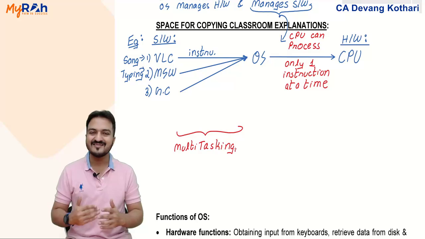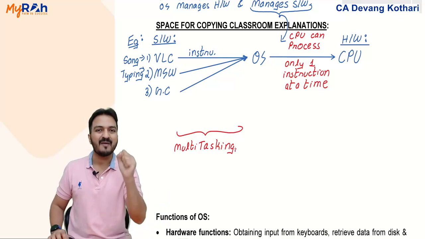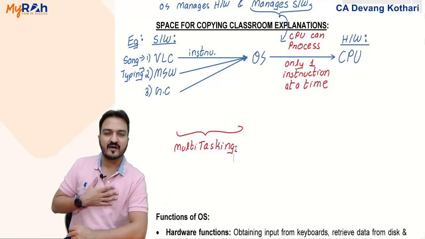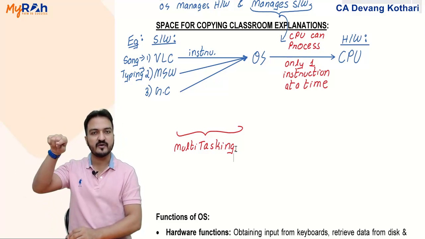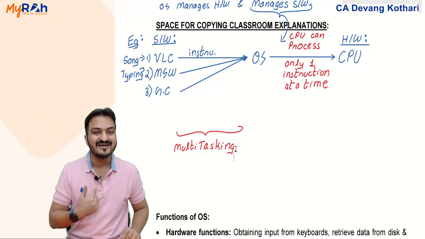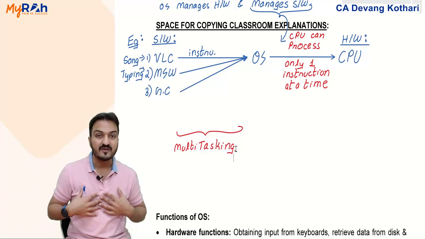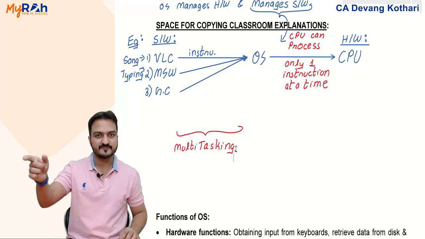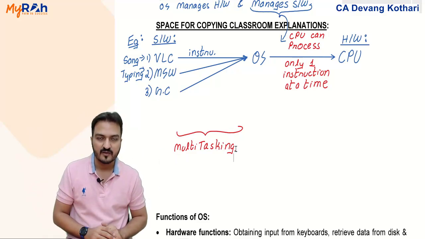The operating system will make the CPU shift between the programs because the operating system manages what the CPU will do. If I am a faculty at an institute, at a college, then the college management will keep making me shift between different classrooms. The college management tells me that the first lecture you take in this class, the second lecture you take in another class, the third lecture you take in the third class.